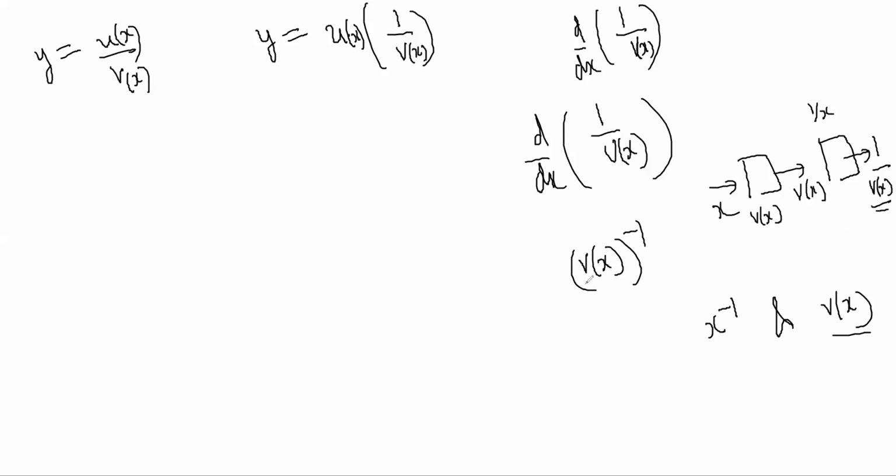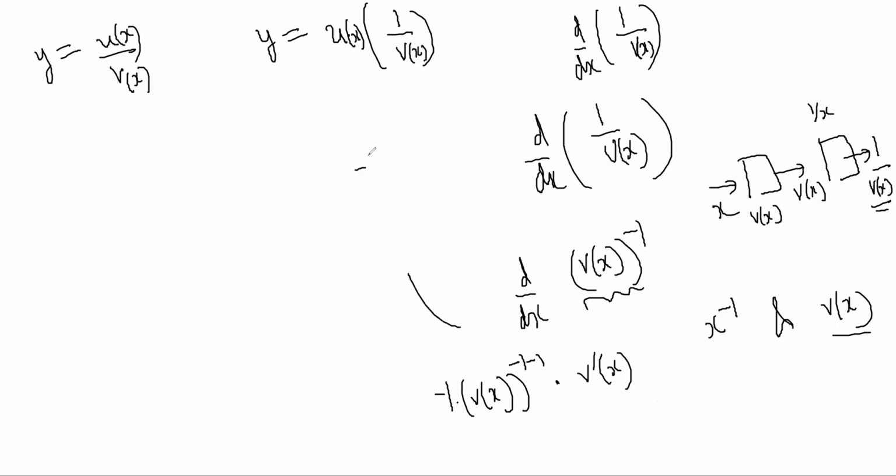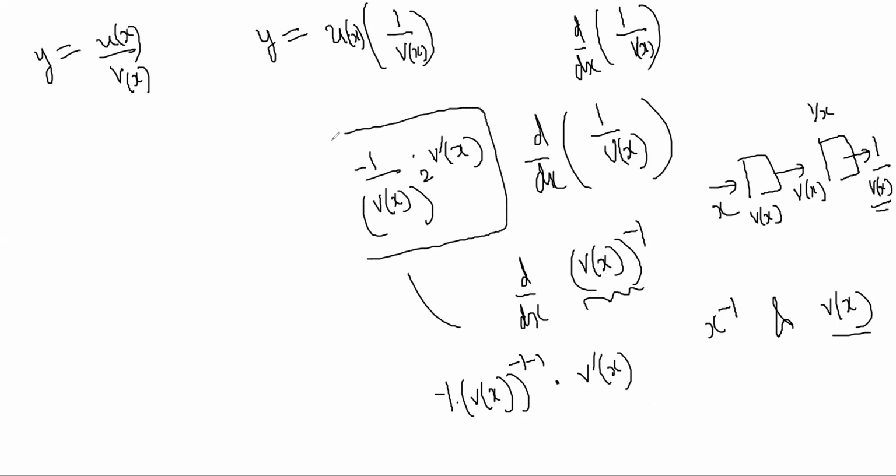So chain rule: if I have to do d by dx of this, by chain rule, something to the power minus 1, differentiation is minus 1 times v of x to the power minus 1 minus 1, multiplied by differentiation of the inside part, which is v dash x, suppose. So differentiation of this becomes minus 1 by v x whole square into v dash x. This makes sense.